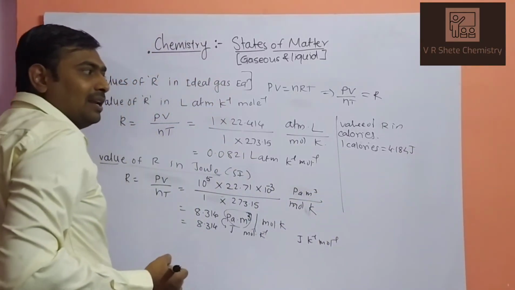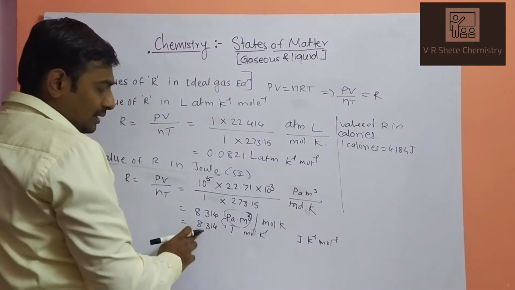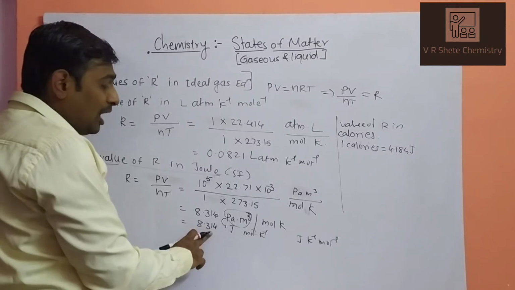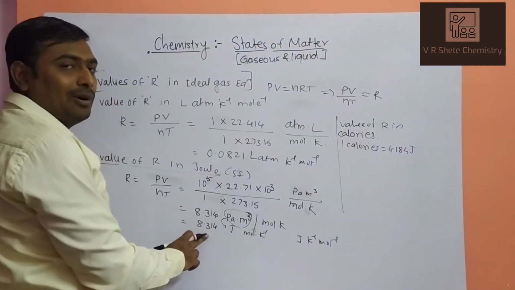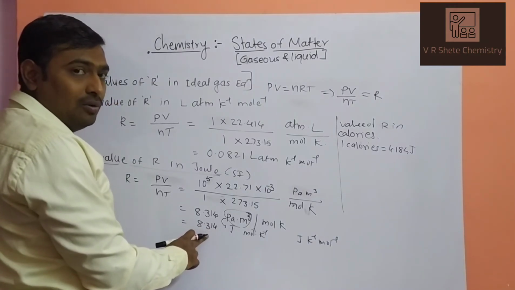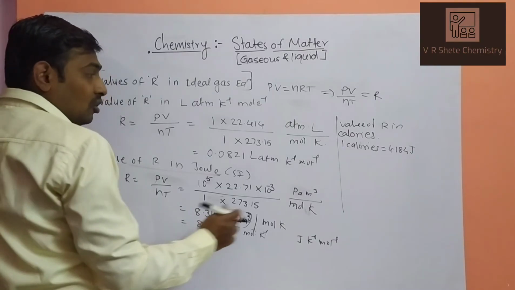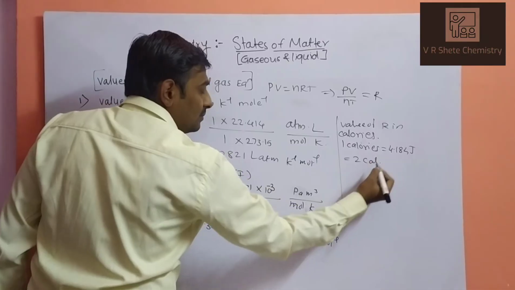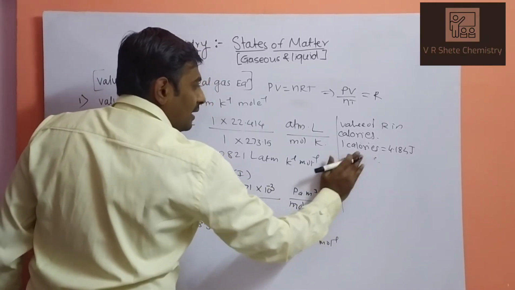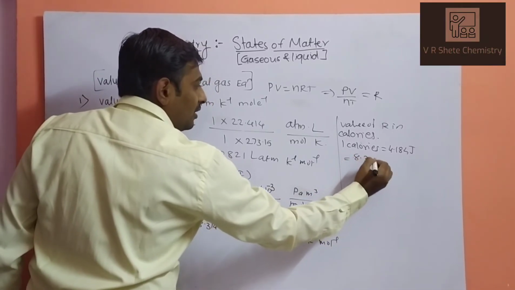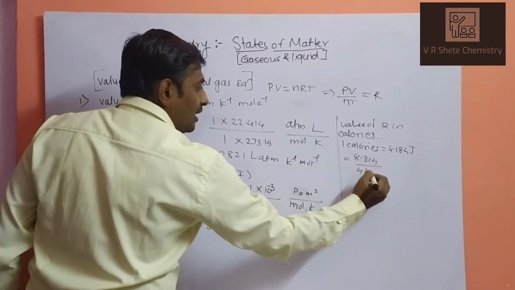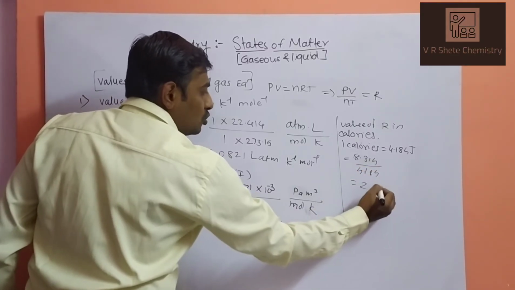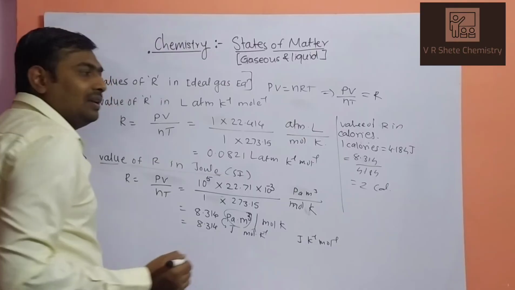So 8.314 divided by 4.184, you will get 2. So R is 2 calories.